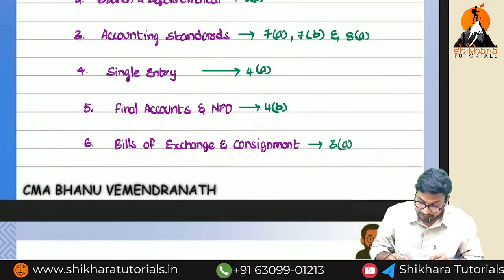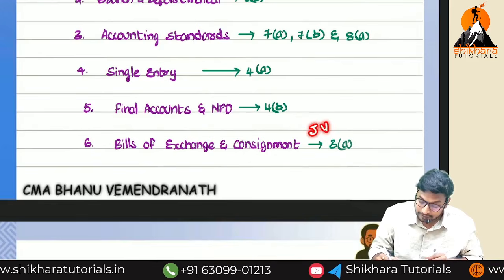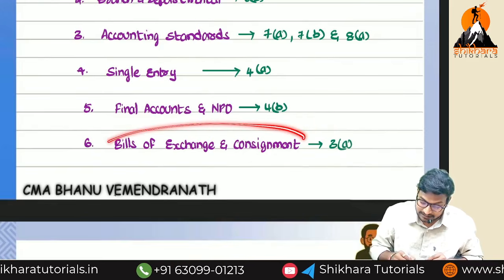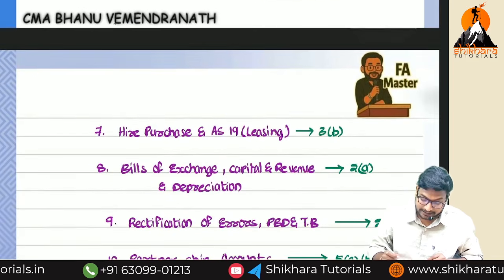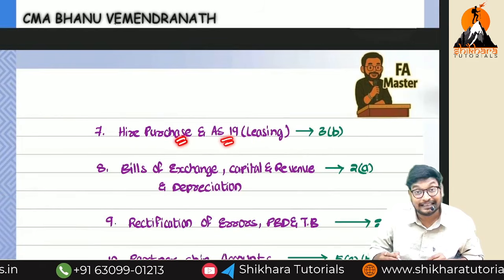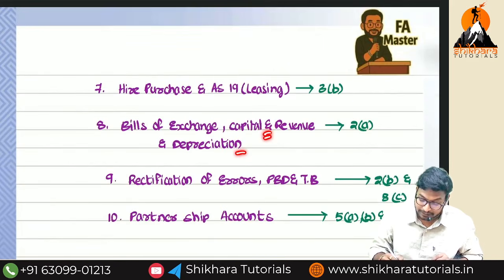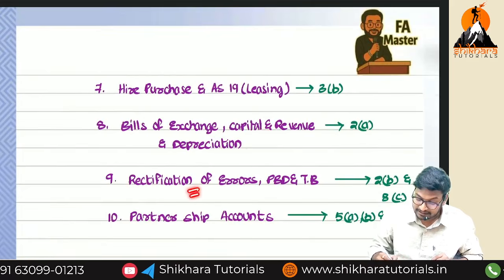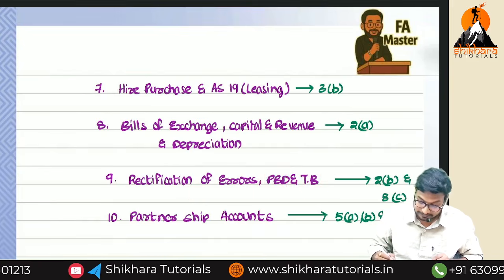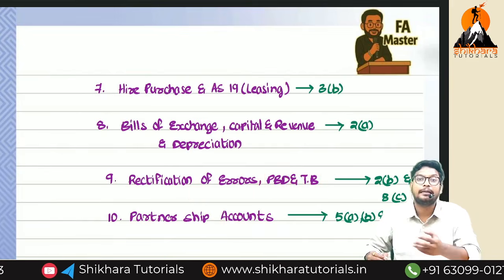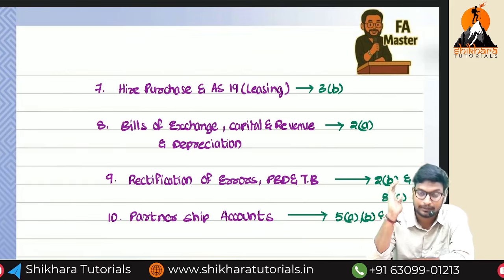So next we can go through the bill of exchange and consignment. Please cover joint venture also. From these 3 topics, 1 question they will ask in the examination. Next you have to try and complete hire purchase and leasing. Don't leave the leasing chapter. Next one, bill of exchange, capital and revenue and depreciation. And next, rectification of errors, PBD, provision for bad debts and trial balance. And next, try and complete partnership. So this is the order of preparation.